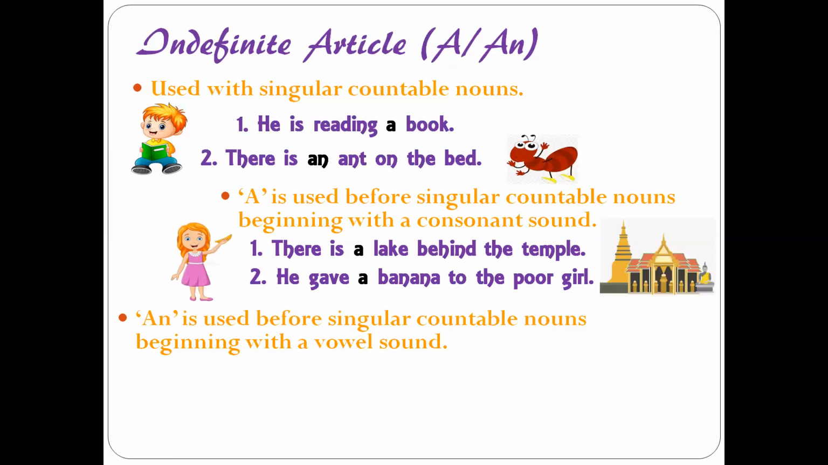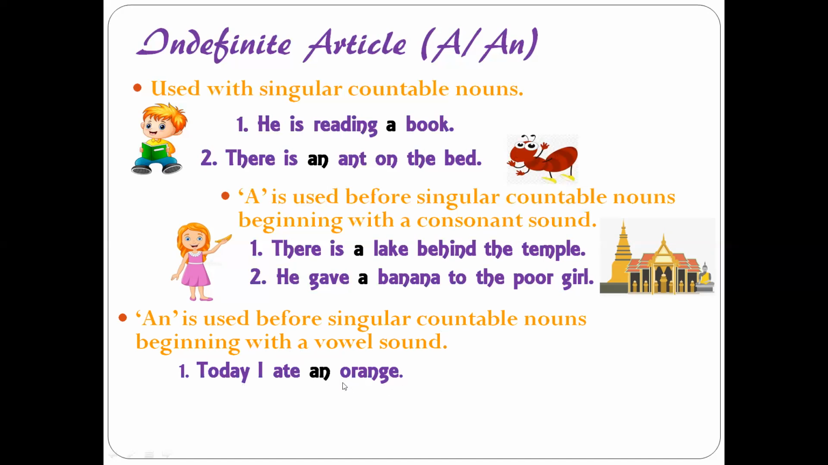The next is "an." "An" is also used with singular and countable nouns, but they are used with the nouns beginning with a vowel sound. Here, they are used before the nouns beginning with a consonant sound. Here, they are used with the nouns beginning with a vowel sound. So vowels we all know: A, E, I, O, and U, right? So for example, today I ate an orange.